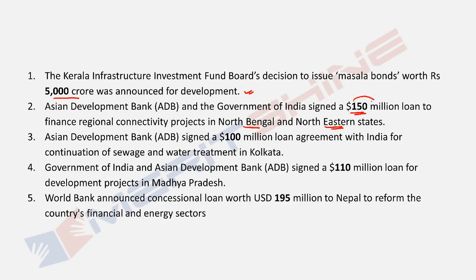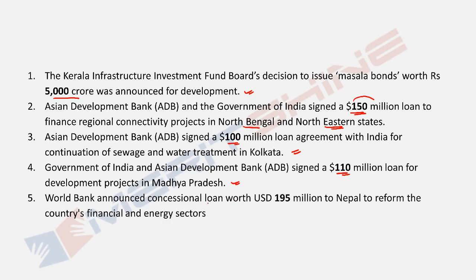Okay, 150 million there. Asian Development Bank signed again a 100 million loan with India for the continuation of sewage and water treatment in Kolkata. Okay, already started long back. Now again they want to give some more. Government of India and Asian Development Bank again signed a 110 million loan for a development project in Madhya Pradesh. Again some money going to Madhya Pradesh.